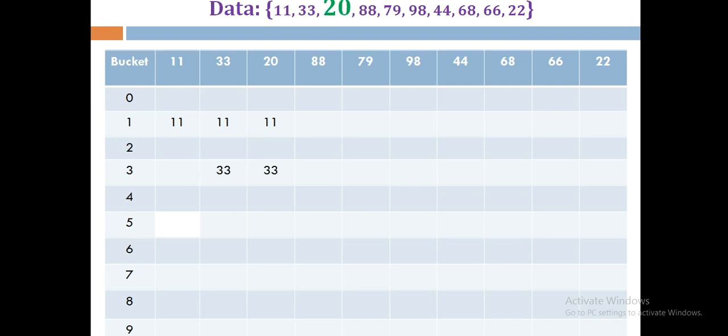So 20 mod 10 will give us remainder 0. So it should get stored in bucket 0. Is the bucket empty at the 0th position? Yes, it is empty, so we can store the element over there.